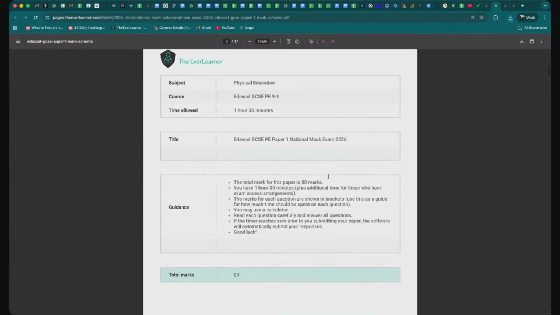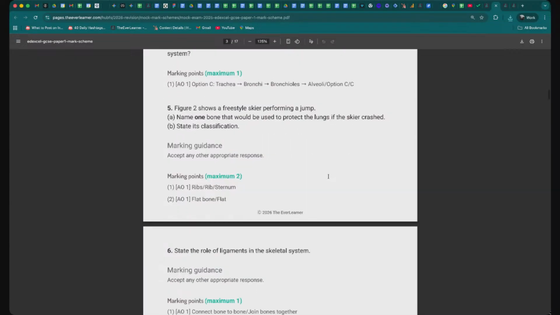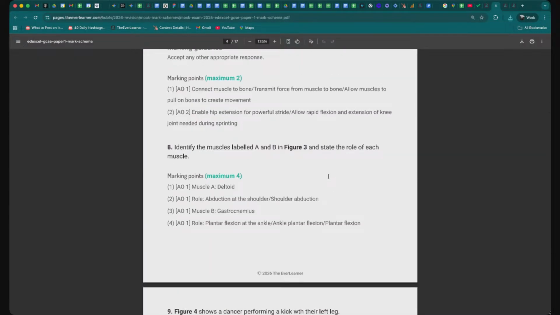There's your PDF, you've got your mark scheme there, you can go and get stuck into that. The usual things, you know how to use those, but that's that.